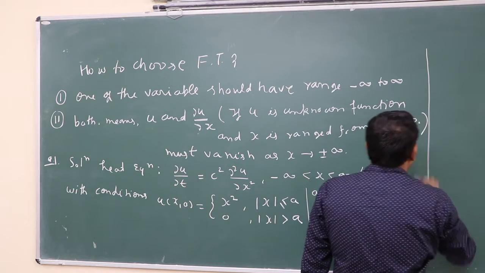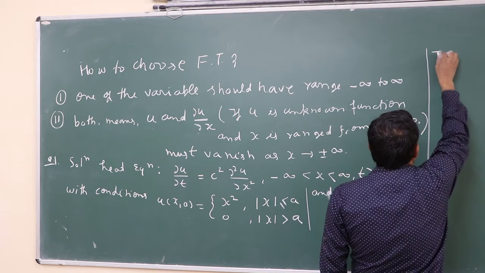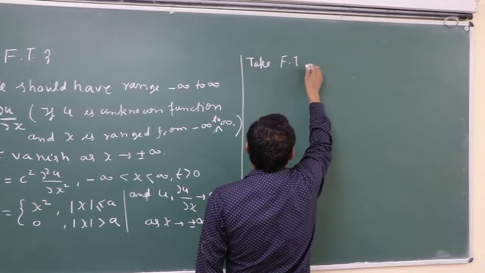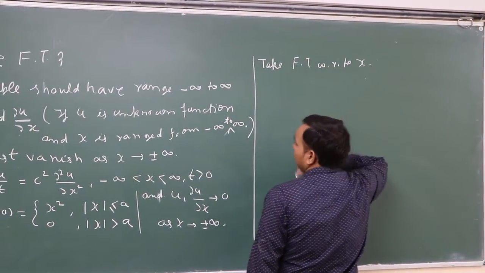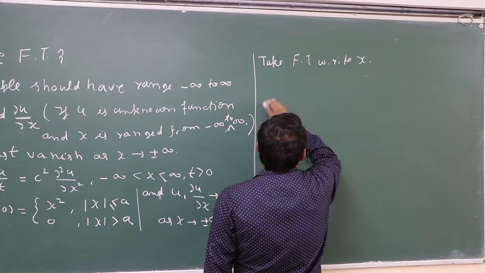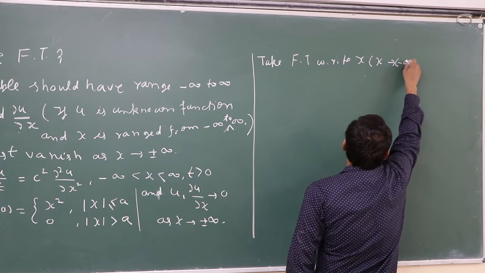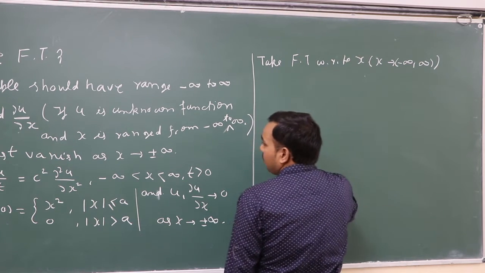So take the Fourier transform with respect to x, because x ranges from minus infinity to plus infinity.